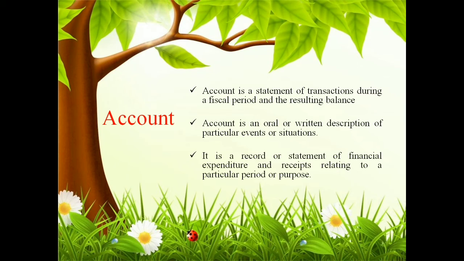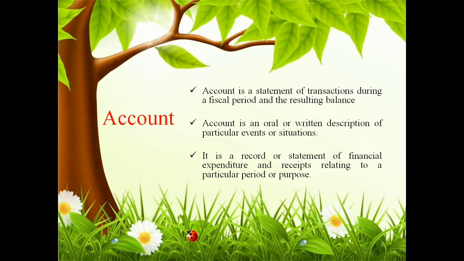In addition to that, it is a record. It is a statement of record of financial expenditure and receipt. You have two things: one is the part of expenditure and another is the part of receipt. So both these things will be included in this particular statement that is called an account.